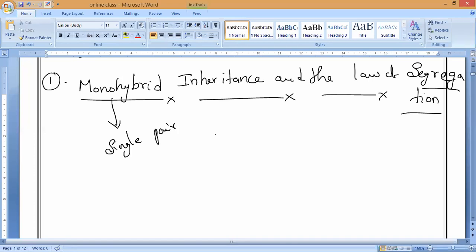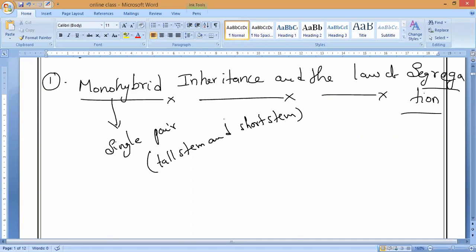He took tall stem and short stem. So a single characteristic, tall stem and short stem. These are the single inheritance. Mendel crossed the pure breed pea plants differing in these traits, and noted the occurrence of the offspring of succeeding generations. So what kind of plants did he take, guys?